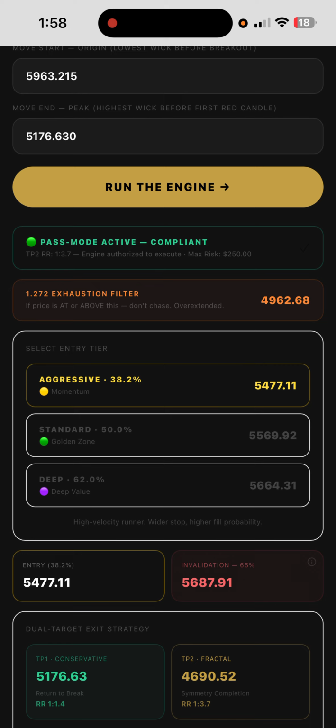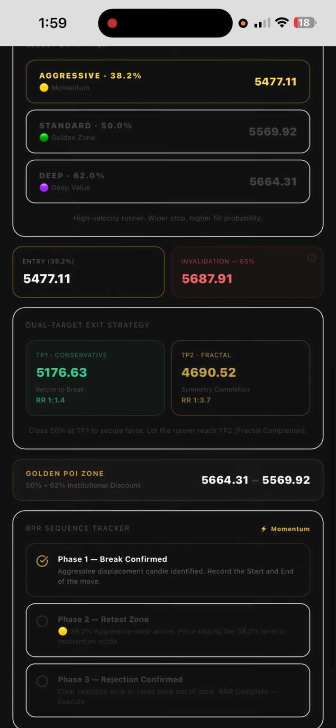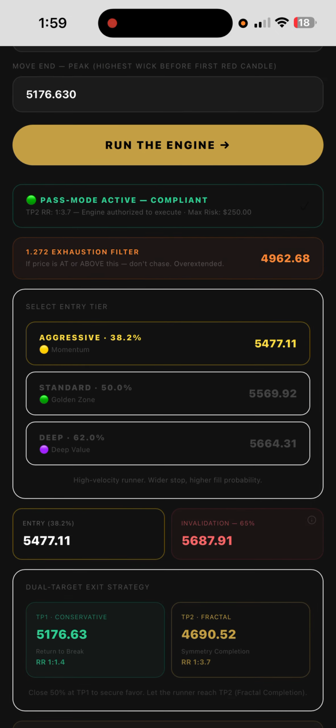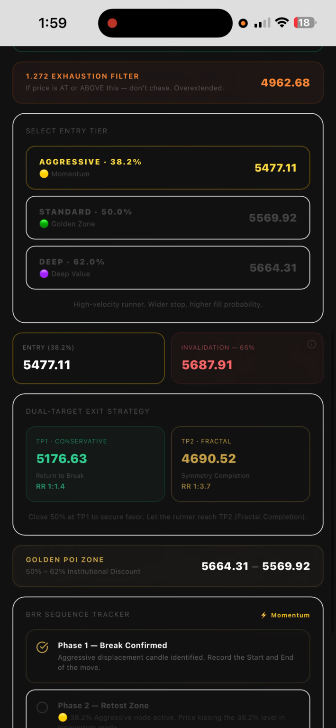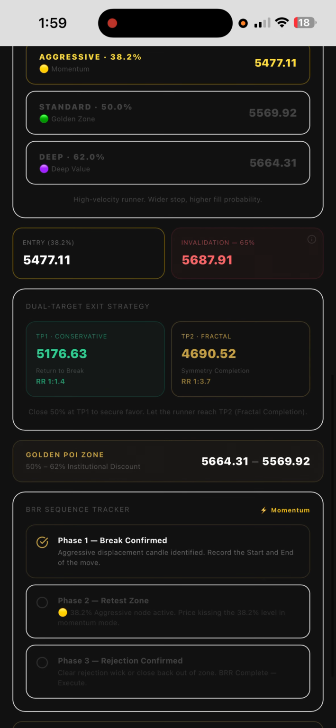We already determined we're looking for an aggressive entry, a 382 Fibonacci retracement. So that's going to be exactly at 5477.111. All you do is just put your buy limit there and you just wait. That's it. You don't got to try to catch it. You just wait. And then down here, we also have our standard entry. And we also have our deep entry at the 50% and 62%. Then we have actual entries and invalidation, letting traders know where to enter and where the stop loss should be placed. We also have our dual target exit strategy.